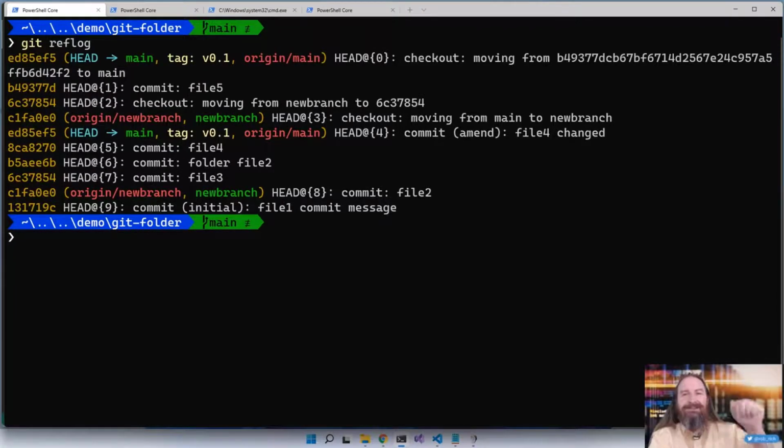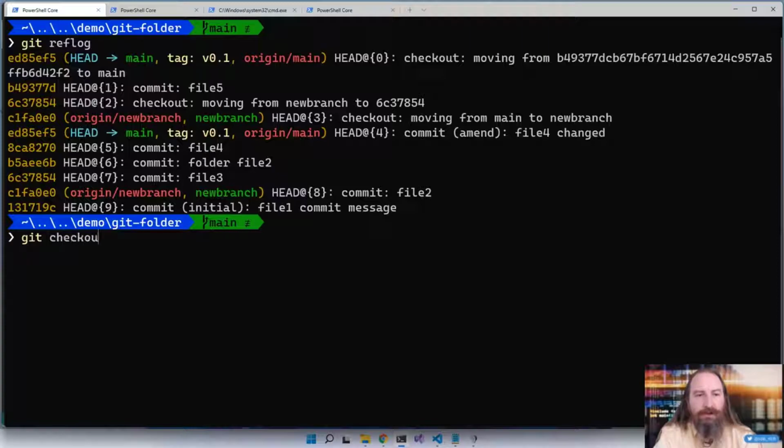I can see a cat of nine tails. Git reflog, or if it helps you to remember it, reflog. Now we want to go look for that file 5. Ooh, here's that file 5. That's the commit that we created that we did in a detached head state. We can use the reflog to go find it. Here's the commit that it was at.